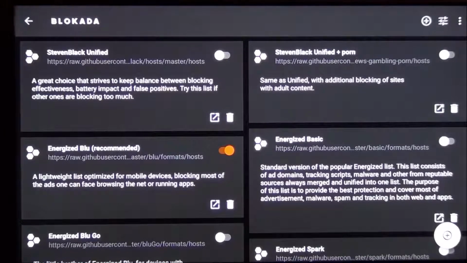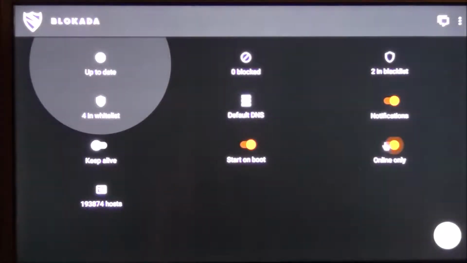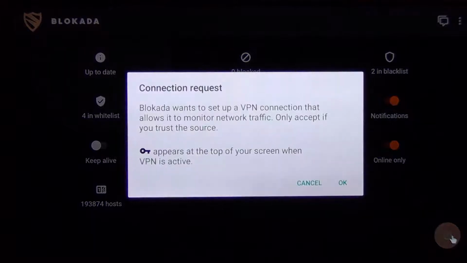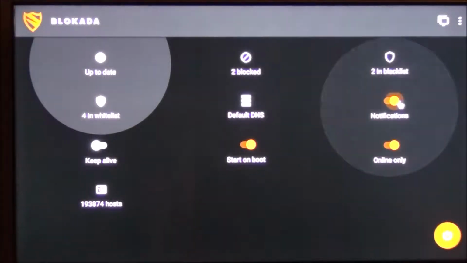Once you've done that, we can back out here. And then what I'm going to do is turn this on, see this on the bottom right, off, click on. If you get this notice, click OK. And then right here, click off notifications. Once you've done all that, we can back right out now, all the way back out to your main screen.